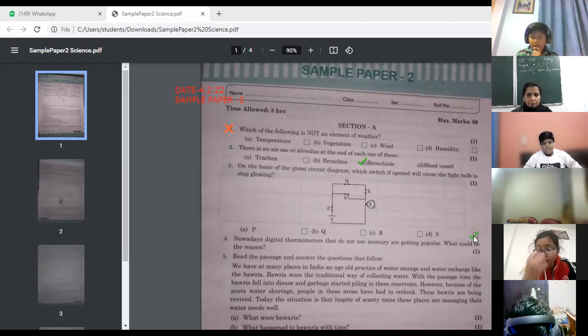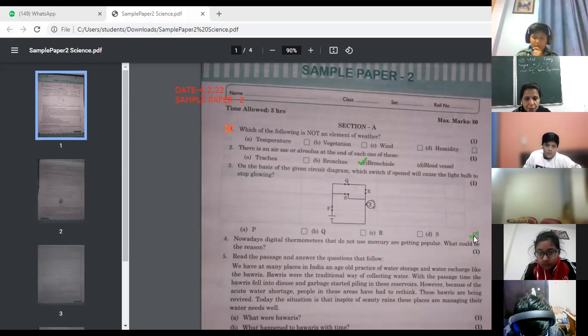Which switch will be opened so that the bulb will not glow? Switch S. According to you, if this switch S is opened, the bulb will not be glowing.